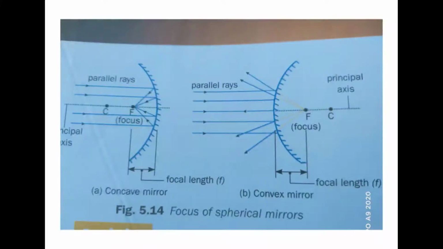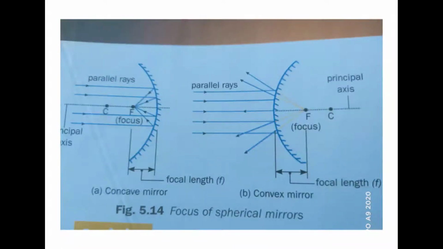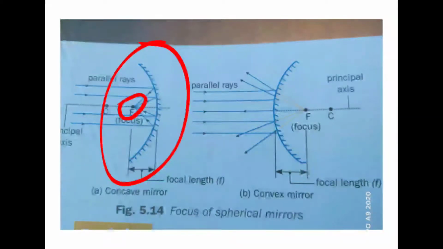Here you see, whenever rays of light are parallel to the principal axis, after reflection each and every ray is meeting at F. So that is why this is called a converging mirror. Okay, so what is the reason here? Whenever a ray of light travels parallel to the principal axis, after reflecting from a concave mirror, it meets at a particular point called the focus. So a concave mirror is called a converging mirror.